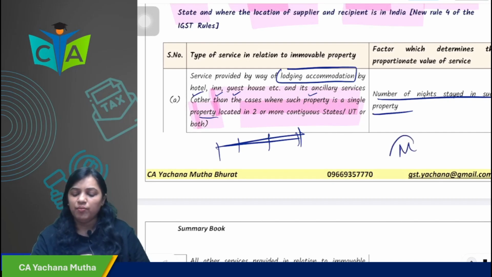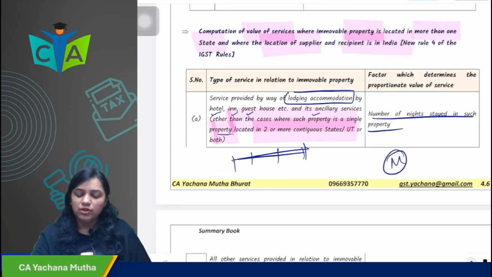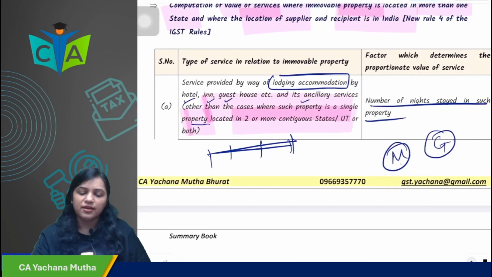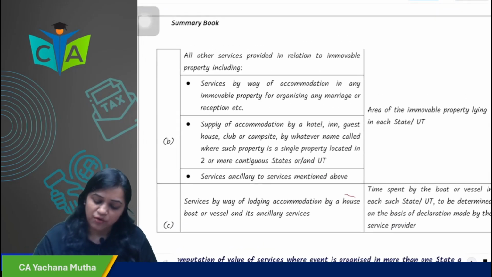So for example, I have paid a consolidated amount of 50,000 rupees to Taj. I am staying 2 nights in Mumbai and 2 nights in Goa. So in this case, in absence of contract, it would be divided in the ratio of 1:1.